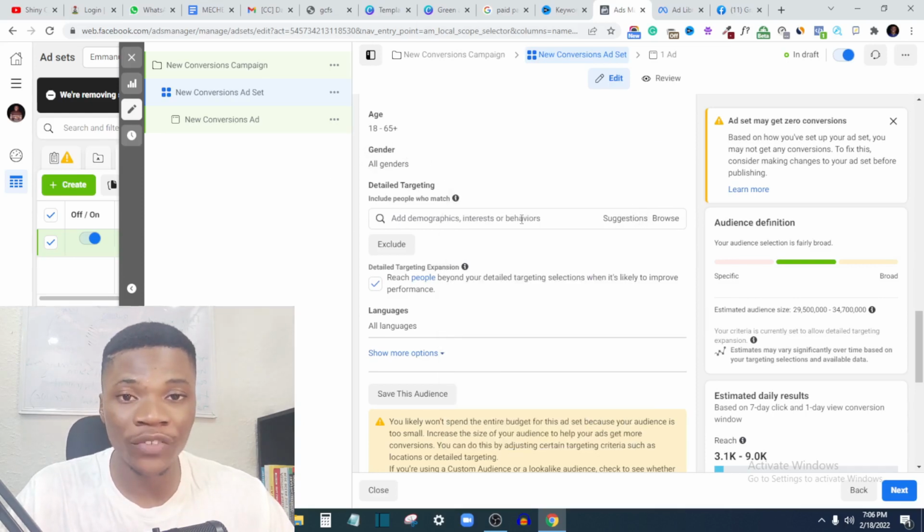What that will do is Facebook will show ads to people who look like the people who are already engaging with your business, right? So you want to create a lookalike. If you have a customer list, you can upload your customer list and target the lookalike of your customer list, right?